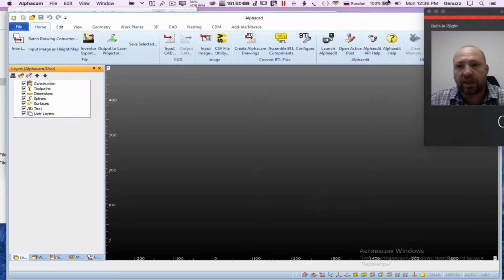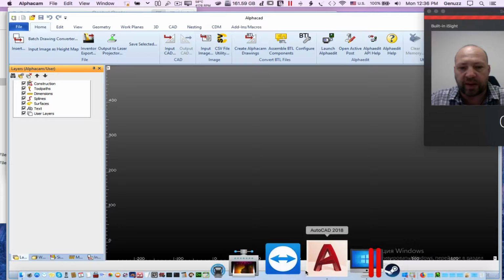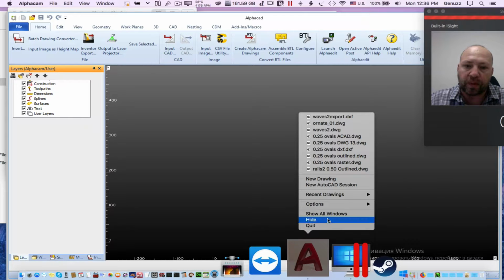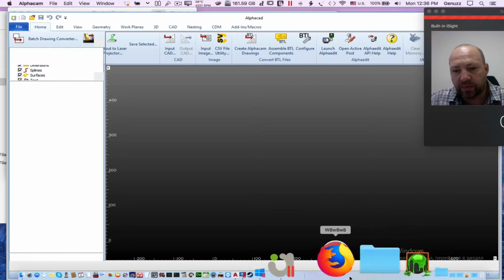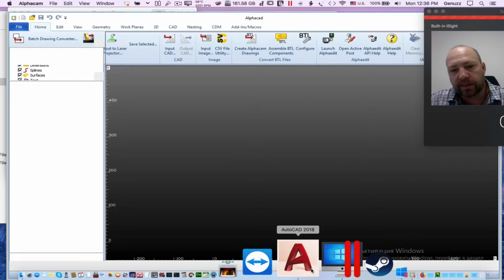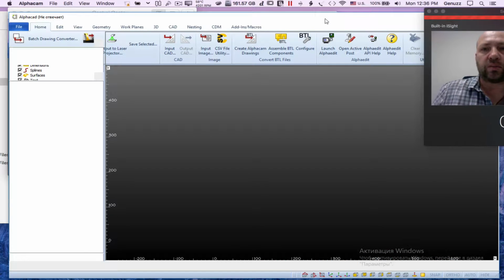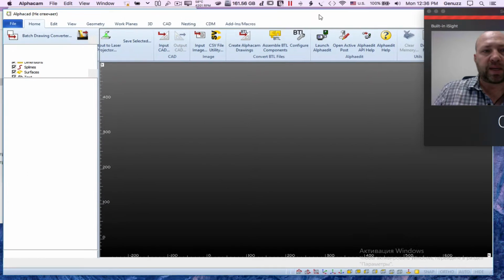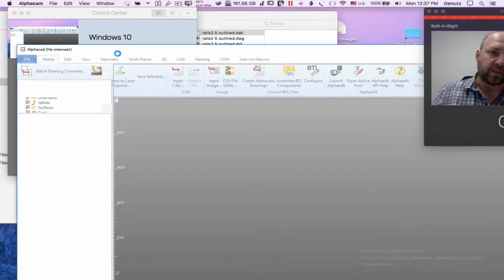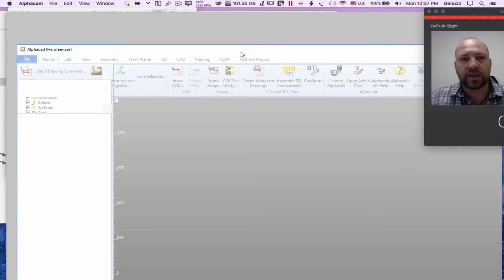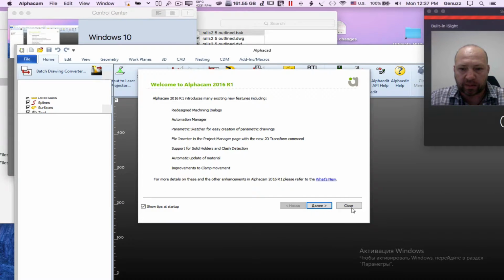Sometimes it's all about the splitting of resources required for the operating system and applications, especially demanding ones like AutoCAD. So okay, let's make it run. It still requires a moment.